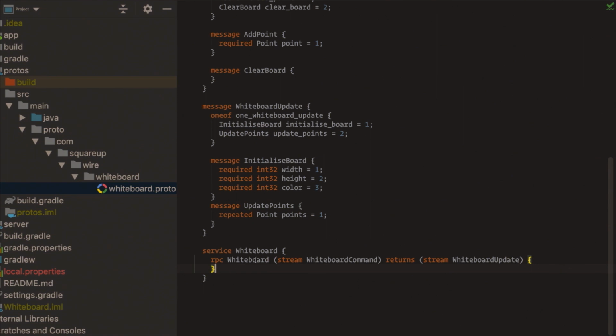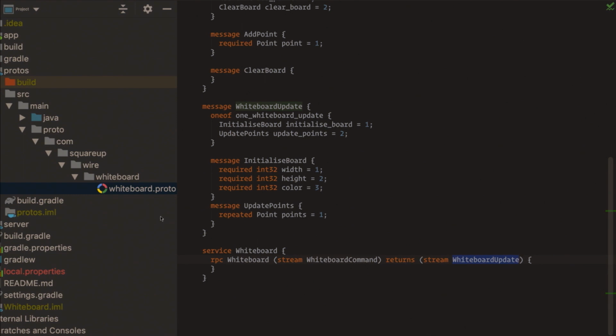And our RPC is called whiteboard. It takes a stream of commands and returns a stream of updates. So basically, the client just sends data whatever they want, and the server sends responses back whenever they want.